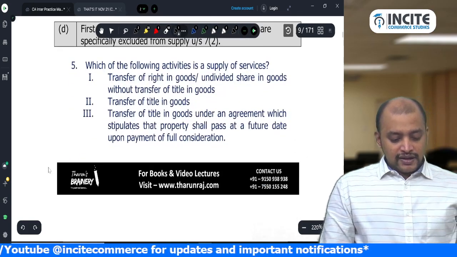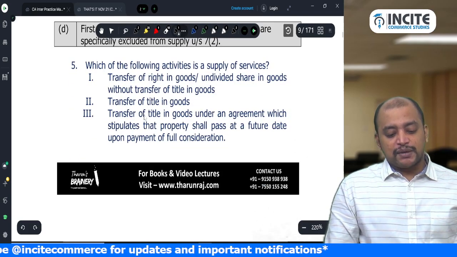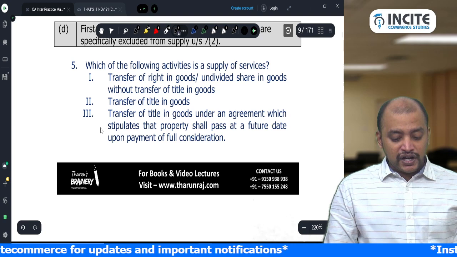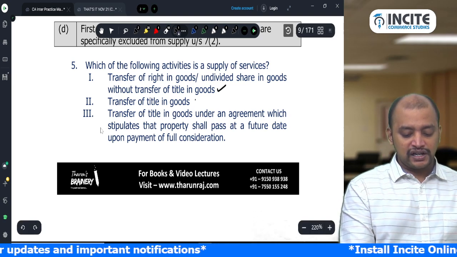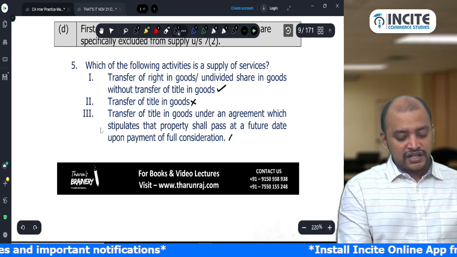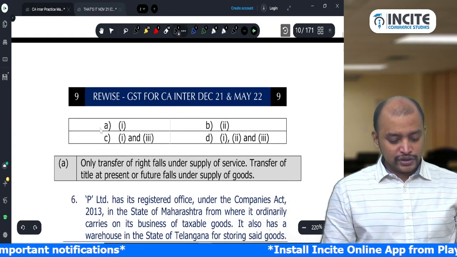Next. Which of the following activities is supply of service? Transfer of right in goods without transfer of title? Yes. Transfer of title? No. Transfer of title at a future date? No. So only one.